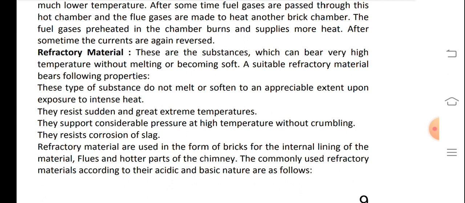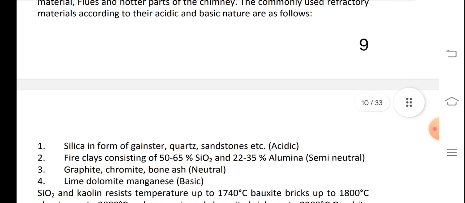Refractory materials are used in the form of bricks for the internal lining of the furnaces, flues and hotter parts of the chimney. The commonly used refractory materials according to their acidic and basic nature are as follows. Silica in the form of ganister, quartz, sandstone, etc., which are acidic. Fire clays consisting of 50 to 65% SiO2 and 22 to 35% alumina. Semi-neutrals: graphite, chromite, bone ash; neutrals: lime, dolomite, manganese basic.